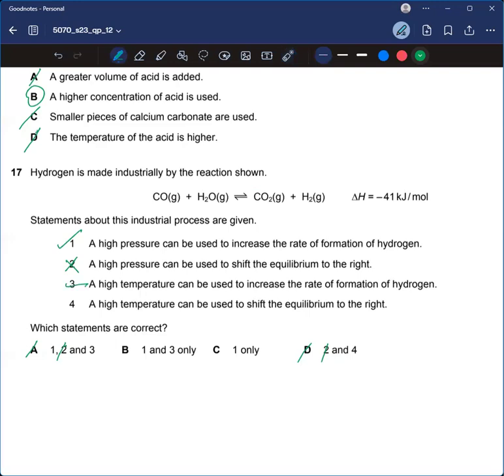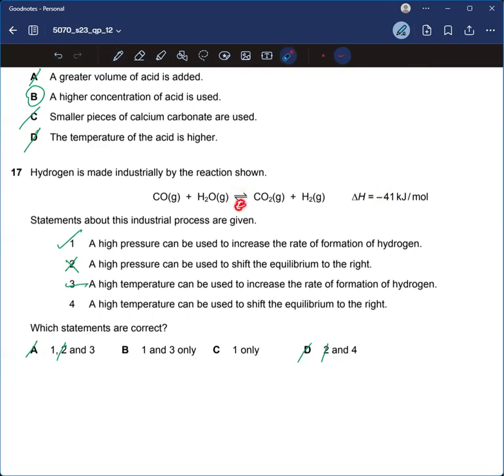For the fourth, I just told you earlier that as a minus is written, it would be exothermic. And if they're saying that a higher temperature can be used to shift the equilibrium to the right, we know that when the temperature is increased, it shifts the equilibrium to the endothermic side.